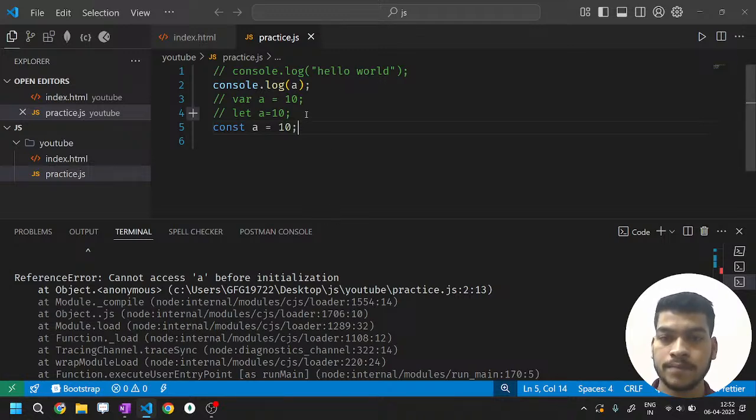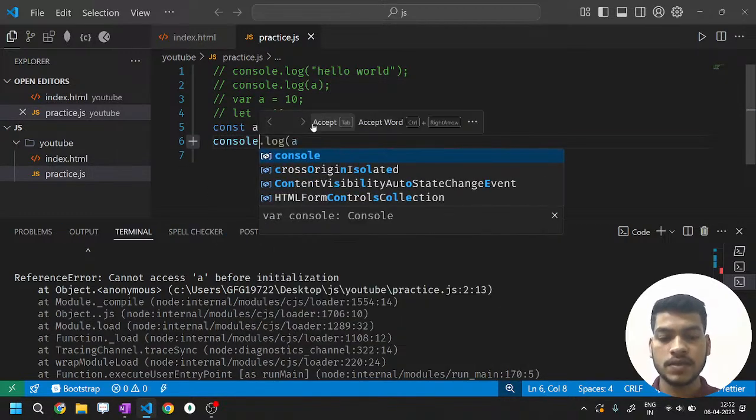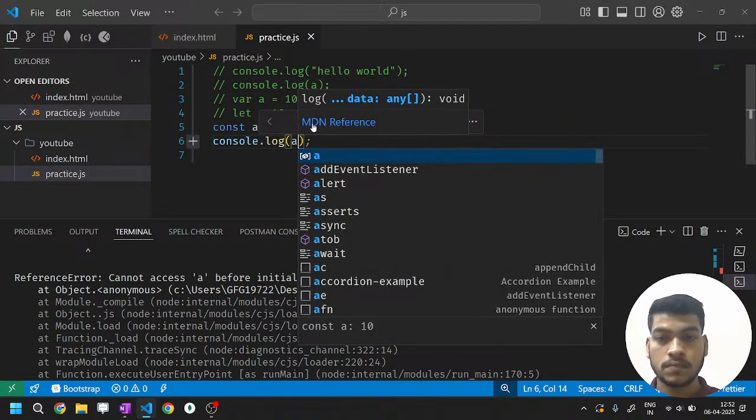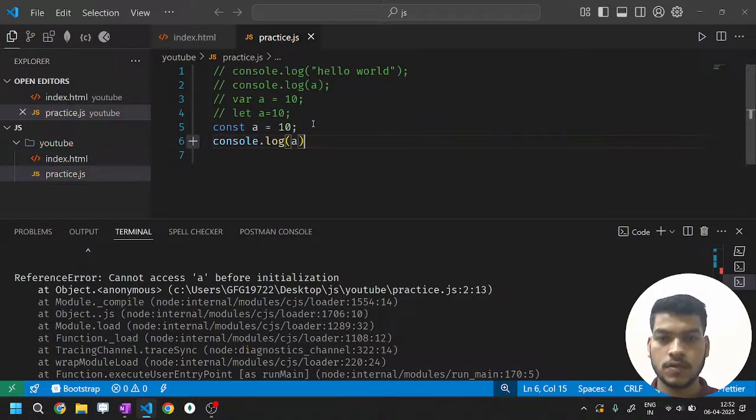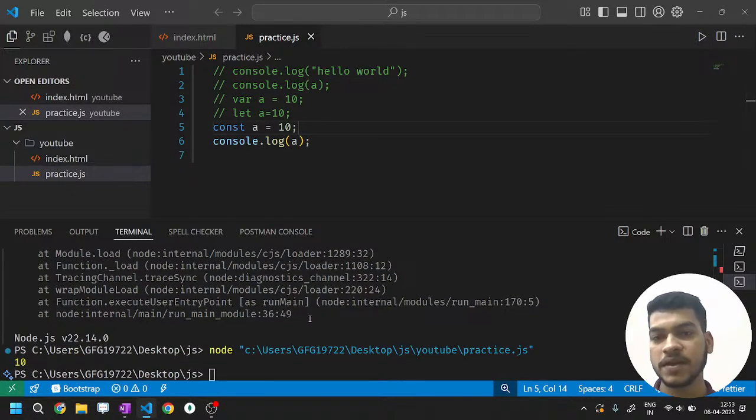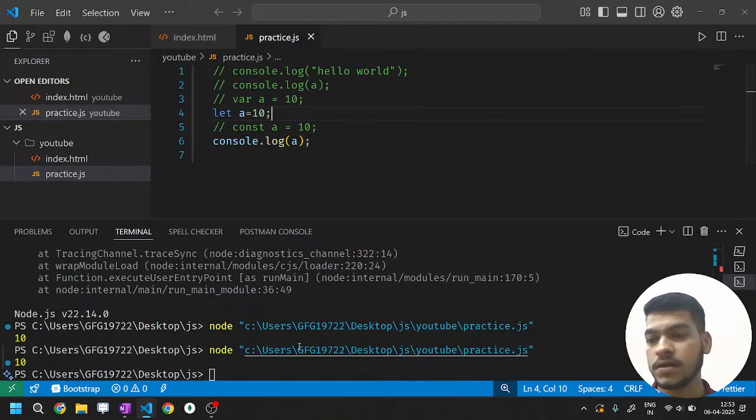Now what I'll do, I'll just console it here, not here. Now I have commented this code. Now I'm using this log after the initialization. That means where the value is here. Now I'm printing it here. Now run it. It is printing 10. Okay, now comment it out. Now let's check the let value. Run it again. It is showing 10.